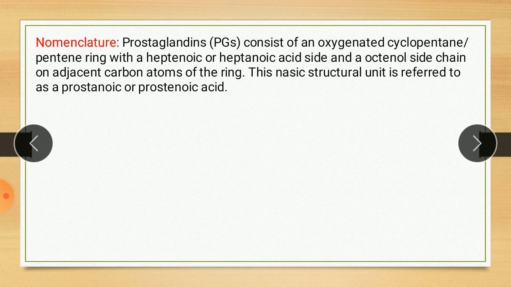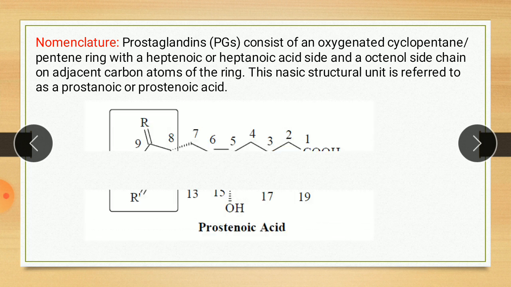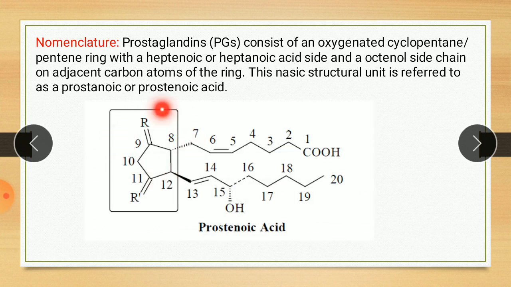Now next is nomenclature of prostaglandin. Prostaglandin consists of an oxygenated cyclopentane or pentane ring. So it is a cyclopentane. Sometimes it may contain a double bond, with a heptanoic acid, heptanoic meaning it contains 7 carbons, and an octenol, which contains an 8-carbon side chain, on adjacent carbons.